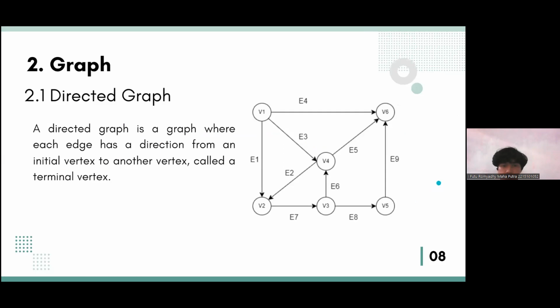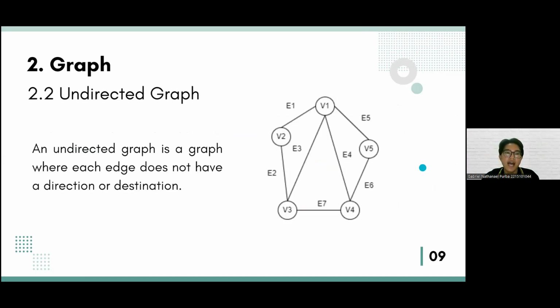Second is graph. There are three types of graph. The first is directed graph. A directed graph is a graph where each edge has a direction from an initial vertex to another vertex called a terminal vertex. There is a picture of a directed graph. The second is undirected graph.